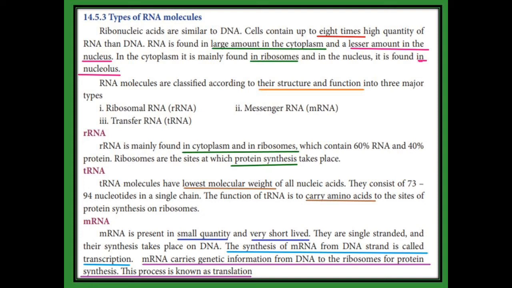We have a small quantity of messenger RNA, and the life of the messenger RNA is very short, and we can derive this messenger RNA from the DNA. That is, the synthesis of messenger RNA from DNA is called transcription. And what does translation mean? The messenger RNA carries genetic information from the DNA to the ribosome for the protein synthesis. That process is called translation. Transcription means production of messenger RNA from DNA. Translation means the messenger RNA carries the genetic information from DNA to the ribosome. That is called translation.